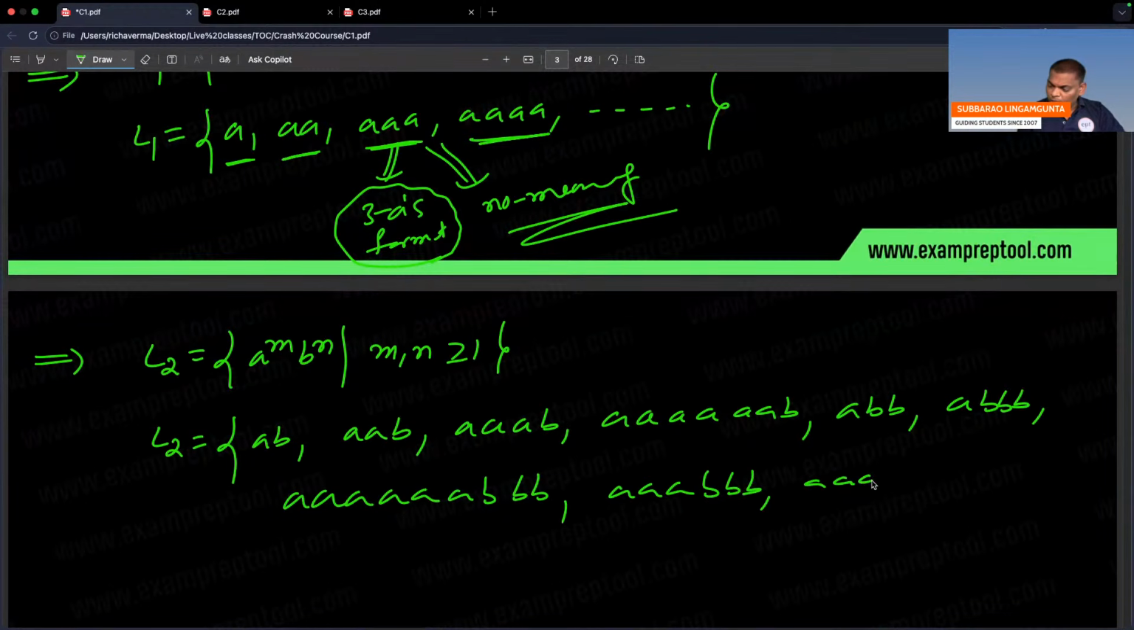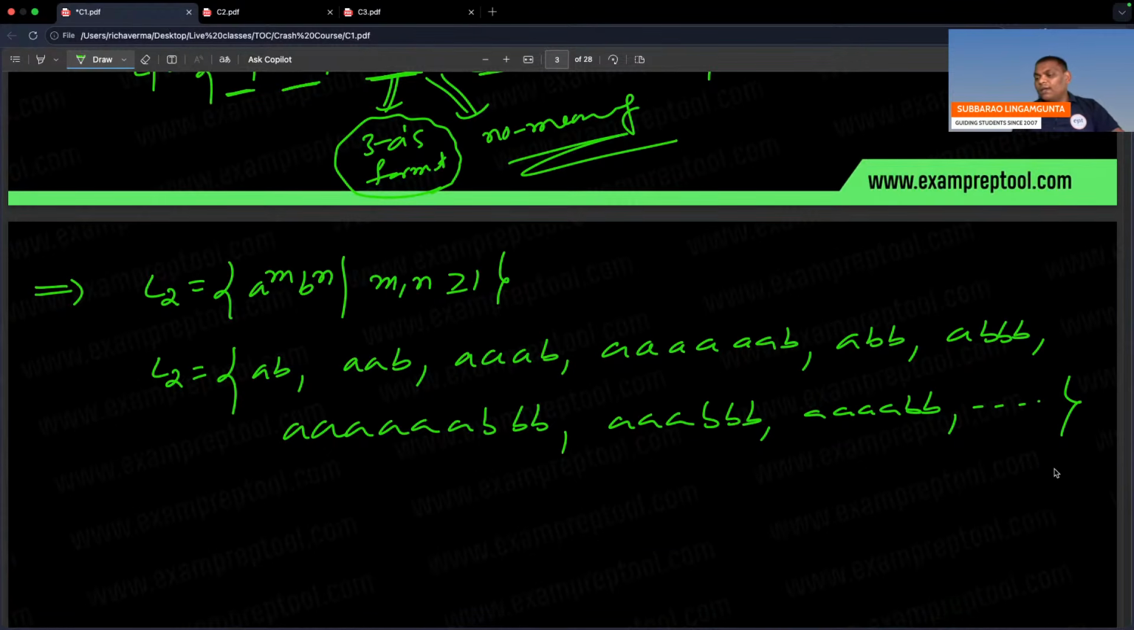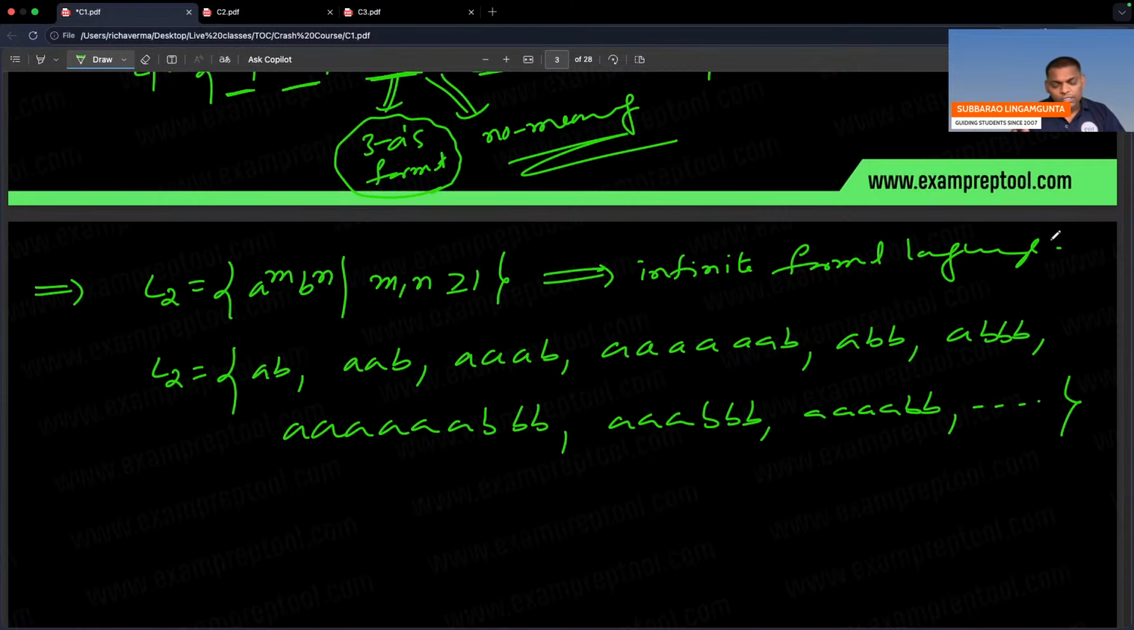Remember here meanings are not important. Only the format is important. What is the format? M number of a's followed by n number of b's, where m and n minimum is 1, maximum no boundary. So it is an infinite formal language. It is a formal language, no doubt. But what is the ending string? We don't know what the ending string is. It can be anything. There is no boundary. So it's an infinite formal language.